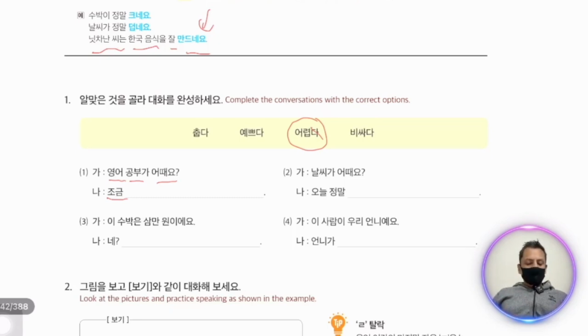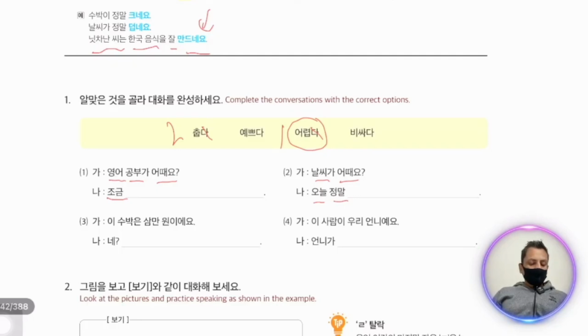We can say 조금 어렵네요. Number 2. 날씨가 어때요? How is the weather? The weather today is very cold. That's why we add this word in number 2, and after cutting 다 we add only 네요. We can say 오늘 정말 춥네요. Today is very cold.